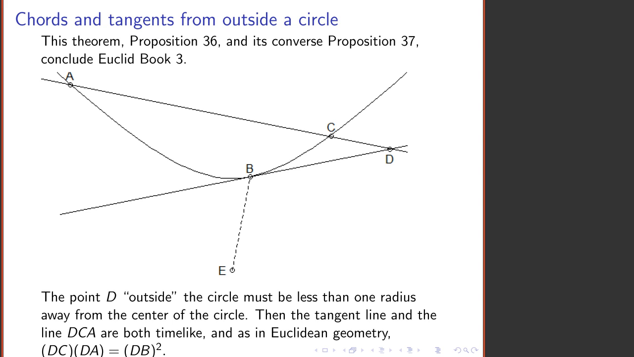If you take the Minkowskian length CD and multiply it by the Minkowskian length DA, the result is the square of the Minkowskian length BD. So yet again, the theorem that's true in Euclidean geometry is true in Minkowskian geometry. And when I present these to you in R, you will see numerical confirmation of all these results.